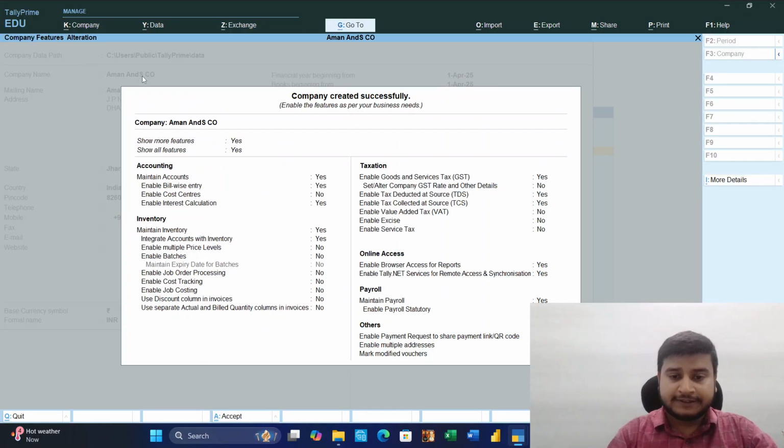Okay, no problem. Enable payment. We can also request to share payment links or QR codes. Enable payment, multiple address: no. Then we'll press Control A.